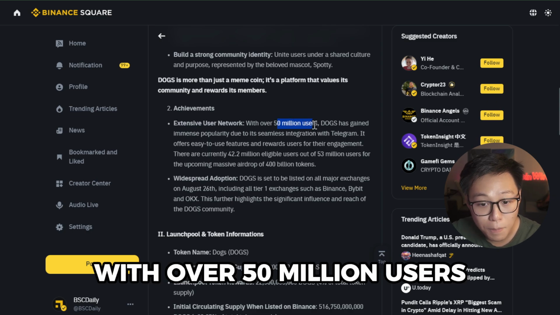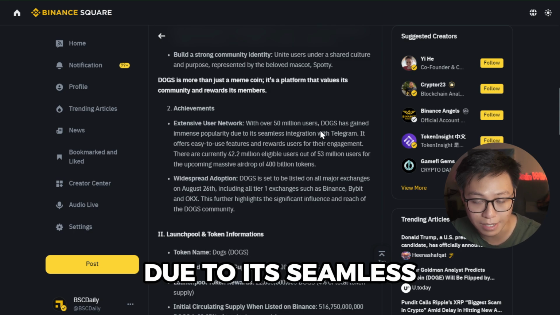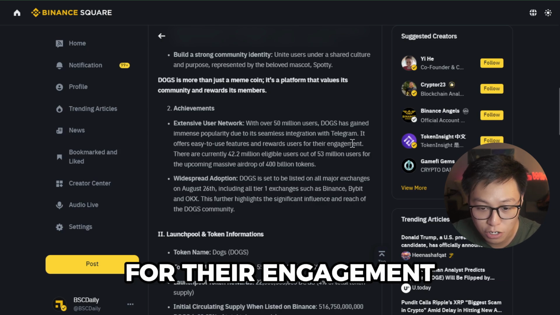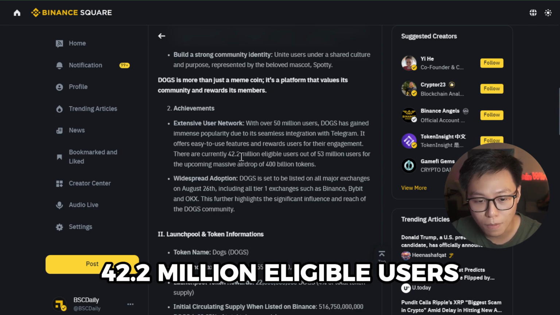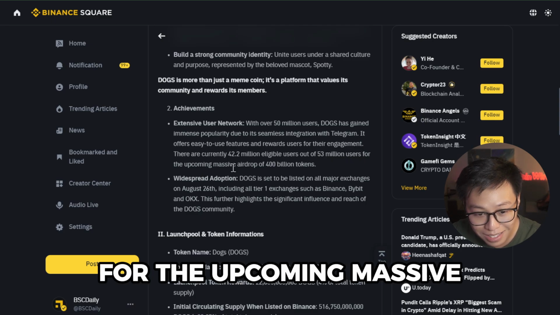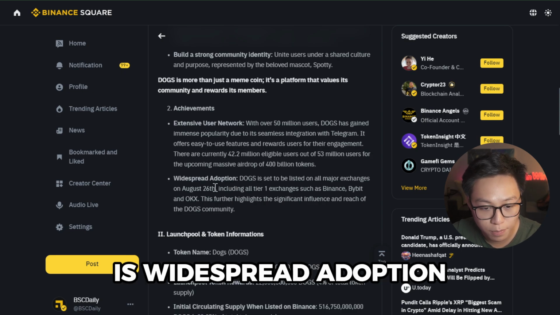With over 50 million users, Dox has gained immense popularity due to its seamless integration with Telegram. It offers easy to use features and rewards users for their engagement. Basically do some tasks, right? Social tasks. There are currently 42.2 million eligible users out of 53 million users for the upcoming massive airdrop of 400 billion tokens. And the second achievement is widespread adoption.